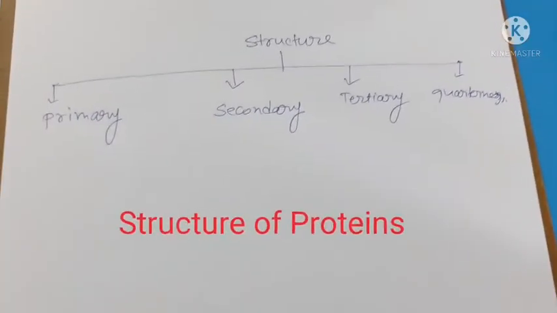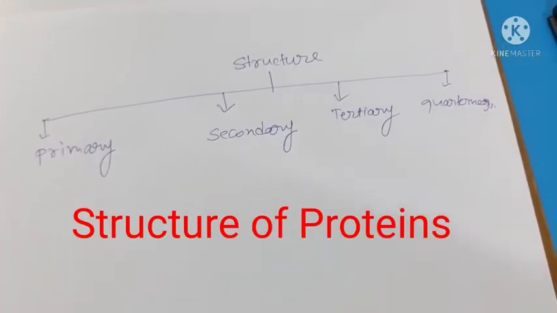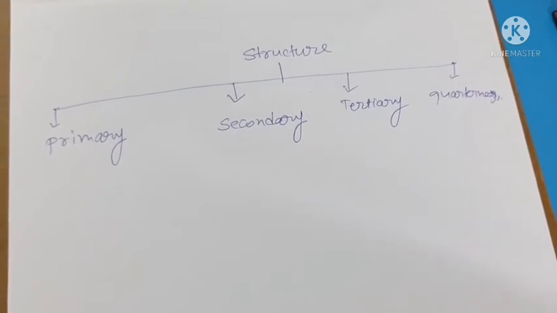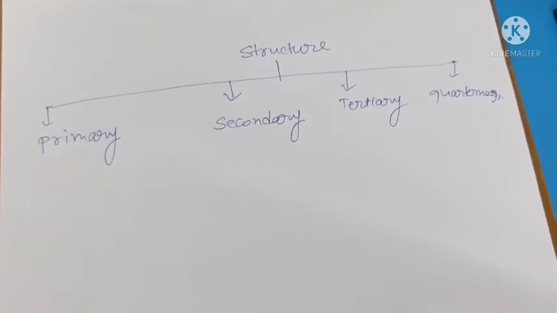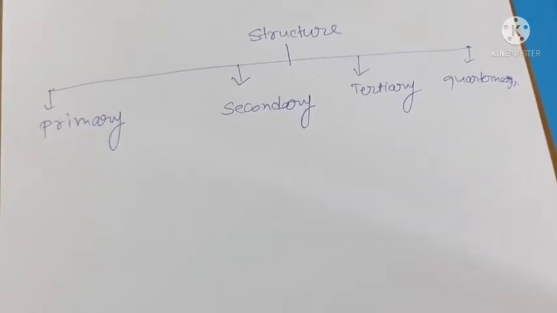Structure and shape of proteins can be studied at four different levels: primary structure, secondary structure, tertiary structure and quaternary structure, each level being more complex than the previous one.